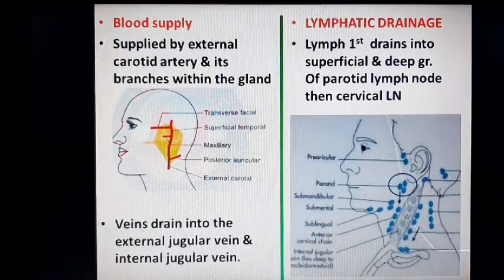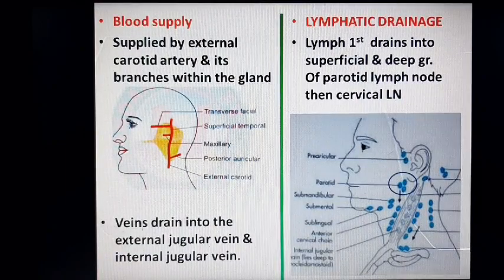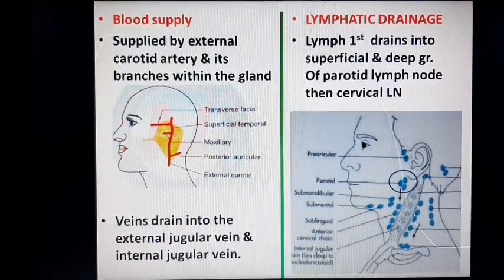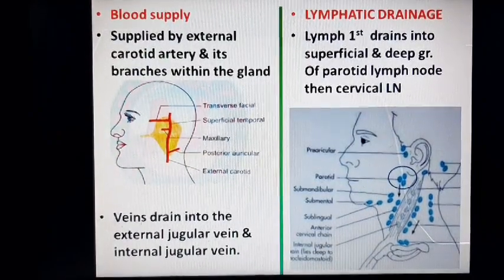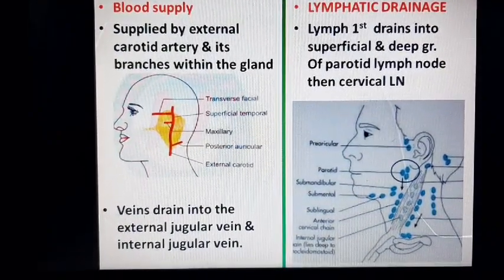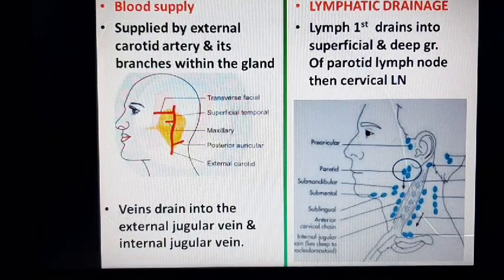Now comes the blood supply of the gland. It is supplied by the external carotid artery and its branches within the gland. You can see the atlas. And the veins of the gland drain into the external jugular vein and internal jugular vein.